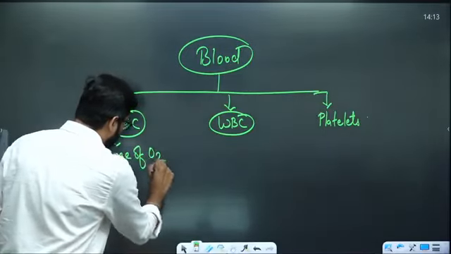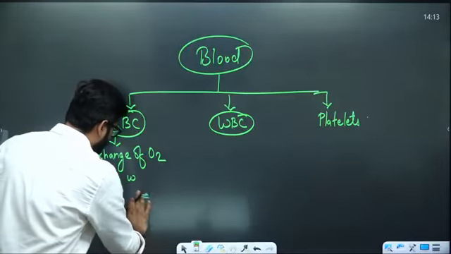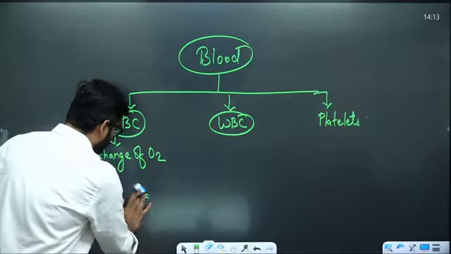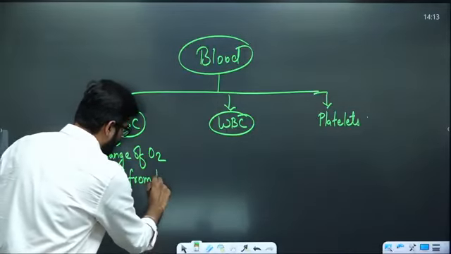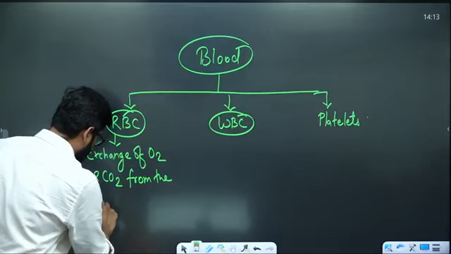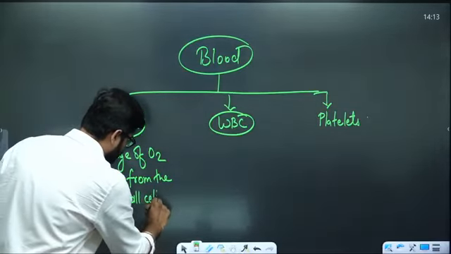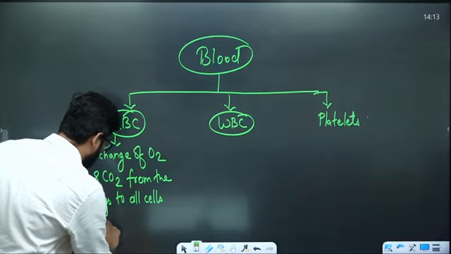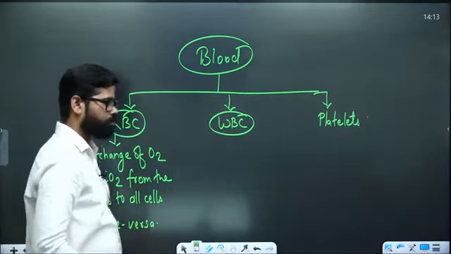They are doing this exchange of oxygen and carbon dioxide, like from the lungs to all cells and vice versa. So that is their primary duty.